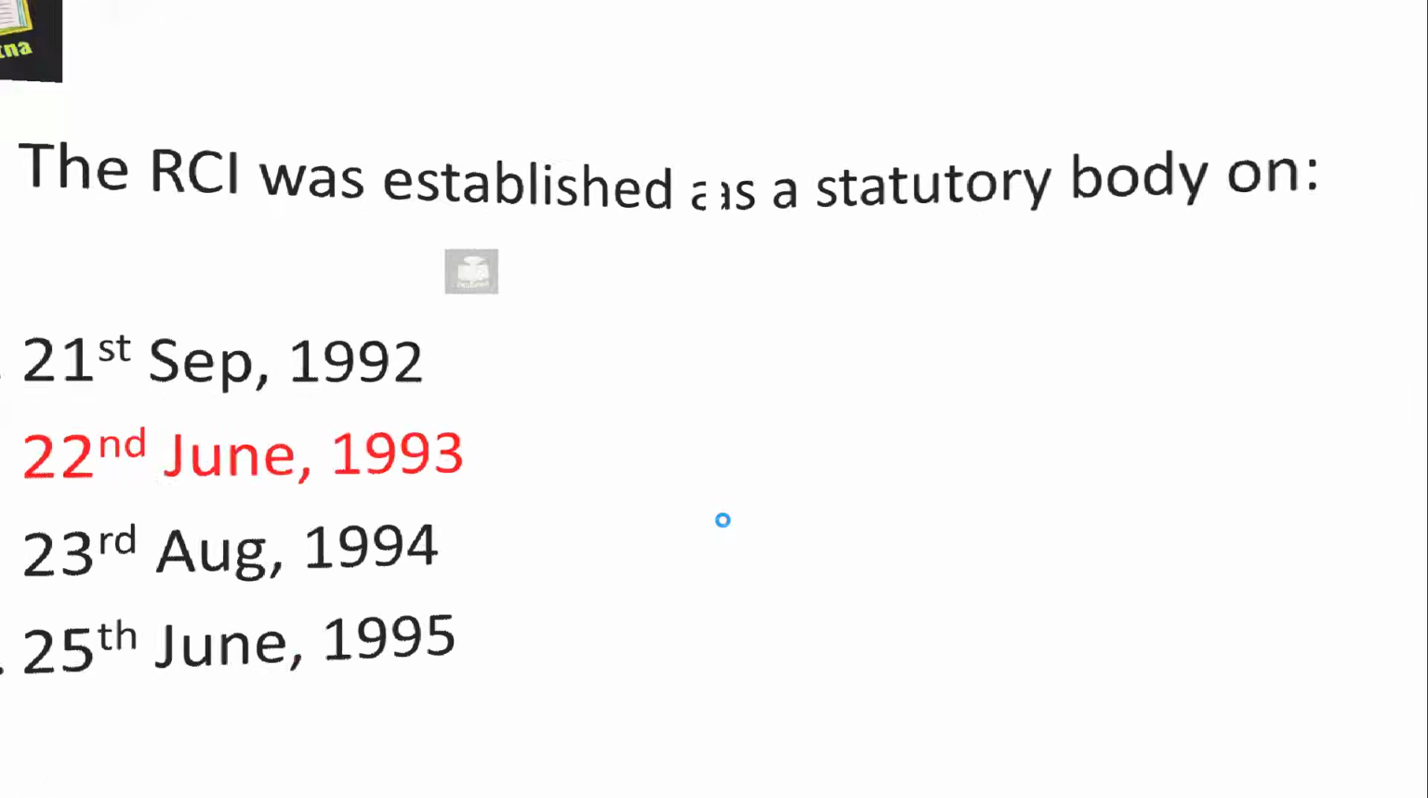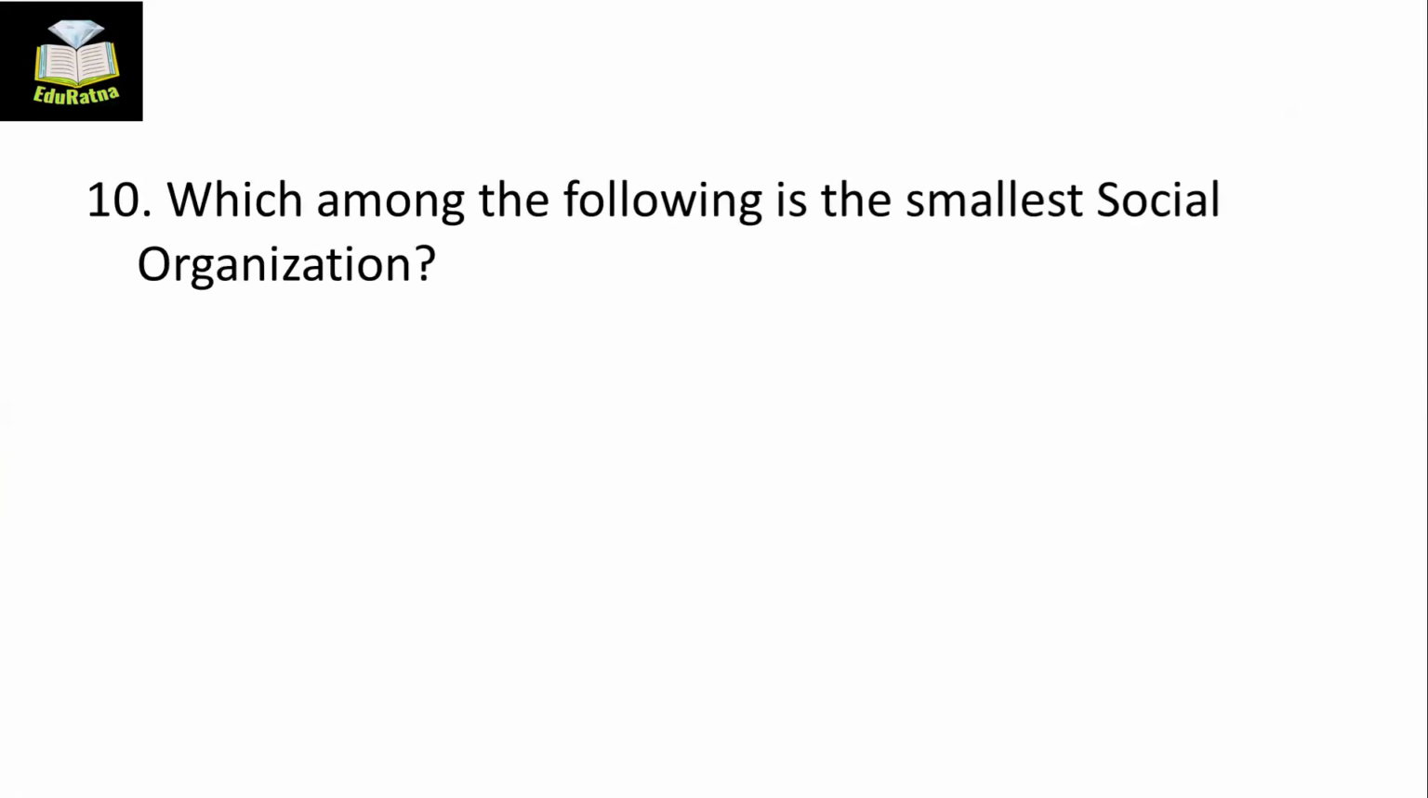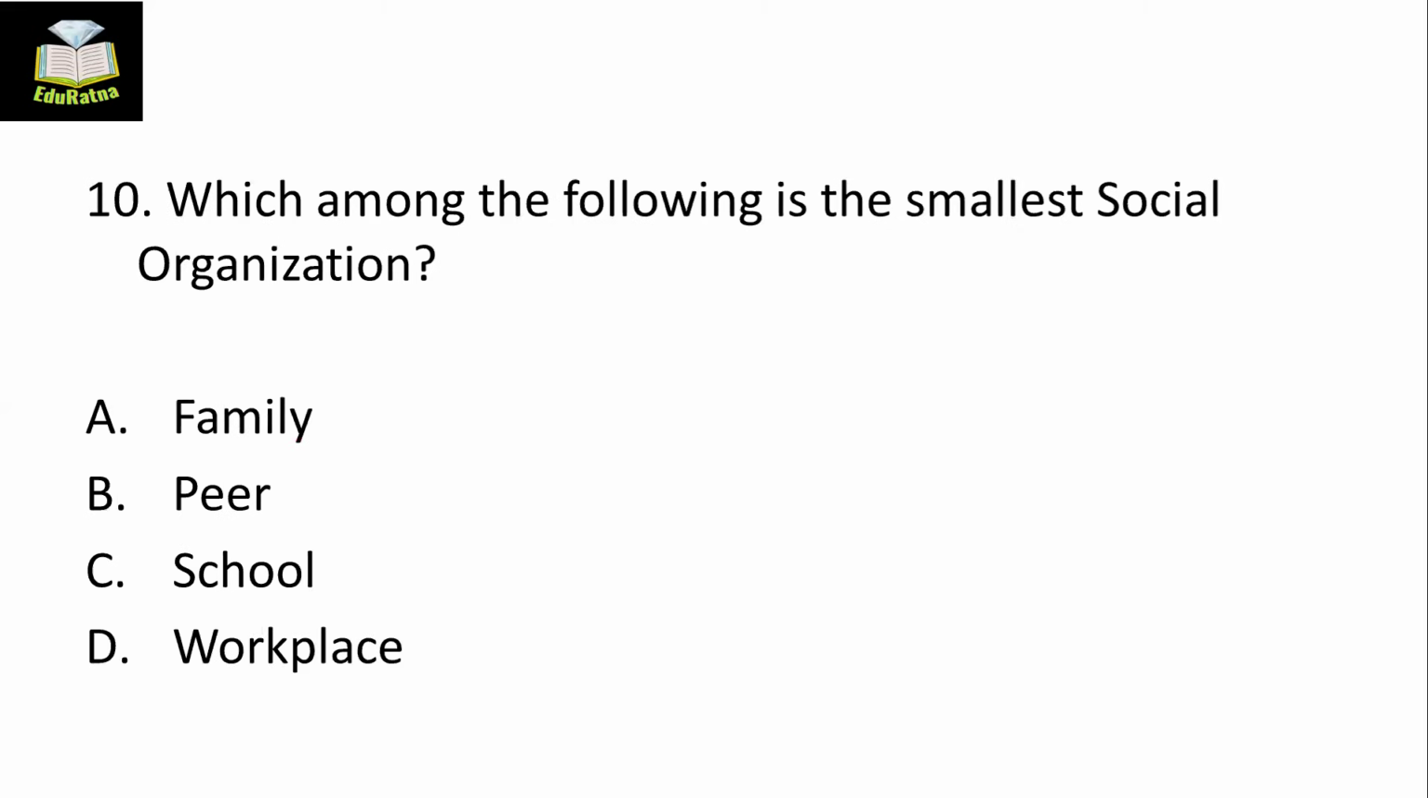Okay. And the last question of the day is, which among the following is the smallest social organization? Find out the smallest social organization: family, peer, school, workplace. Which of the following is the smallest social organization? Again, if I give you a hint, it is the primary social unit. It is the smallest as well as the primary social organization or social unit, you may say.